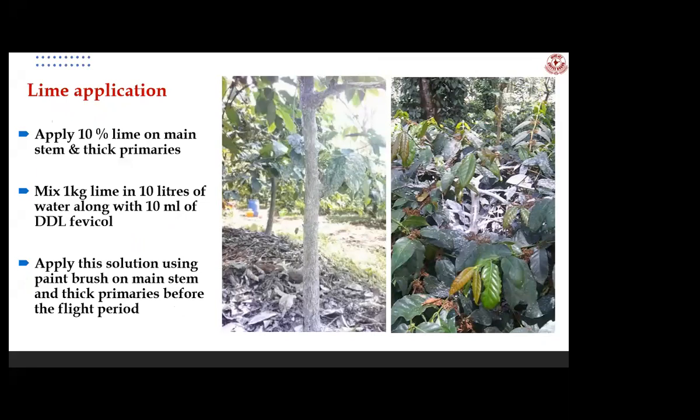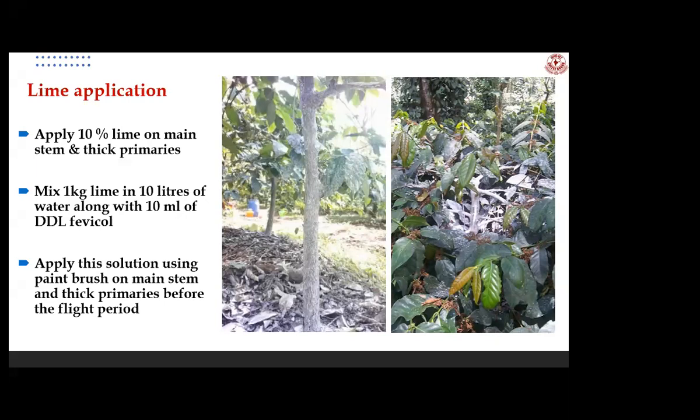Here also our main aim is to avoid egg laying by coating lime on the coffee plants. This lime will make a layer on the coffee plants and it will conceal the gaps or crevices present in the coffee bark. So by applying this 10% lime, you are avoiding egg laying; in other words, this lime will not allow the white stem borer to lay eggs. As I mentioned earlier, coffee white stem borer needs gaps or crevices to lay eggs.